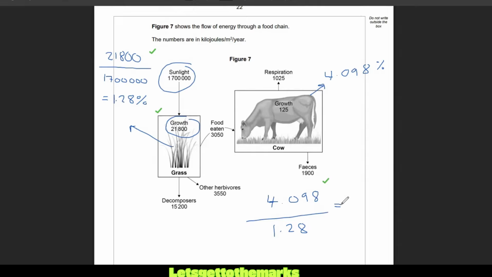So let's do this. 4.098. I hope it was 4.098. I'll have to go down and have a look. And that is 3.20156. So it's 3.20156 times more efficient. I guess that's going to get me 1 more mark.